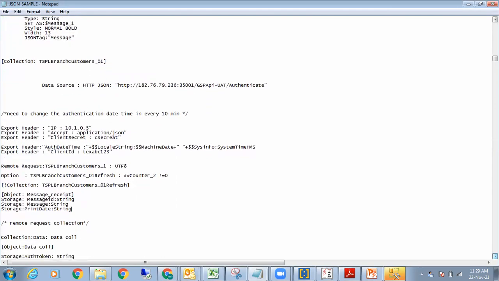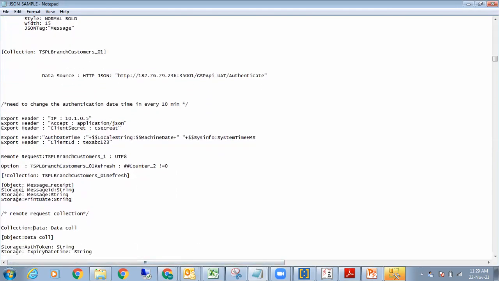Sir, this is how we designed it because we had to use a collection. So within this object, we defined a collection. Yes, I understood that. But when you give the remote request and get the response from the API, those will already come as response variables. So you can directly access the variables in the same collection, right? Why do we need to define those? Is there any advantage with this?